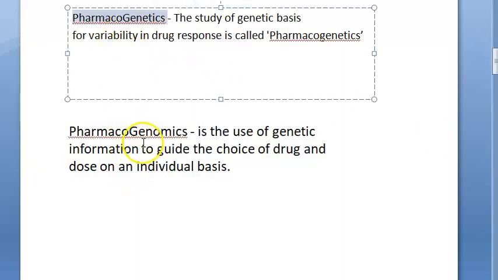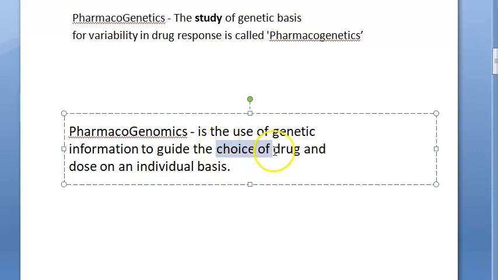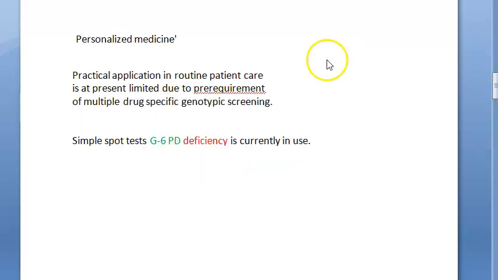So what is pharmacogenetics? First of all, you have to learn. It is the study. Study is the word here. Study of the genetic basis of variability in drug response is pharmacogenetics. Application of this information in order to prescribe drugs and dose for an individual is called pharmacogenomics. Now, this much personalized medicine we are not doing.